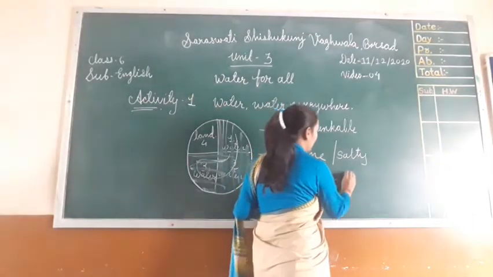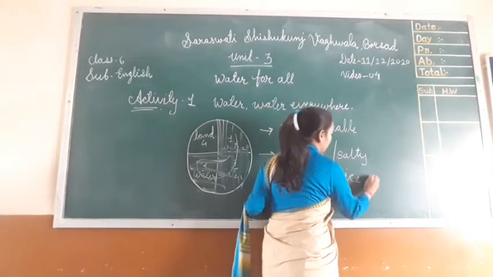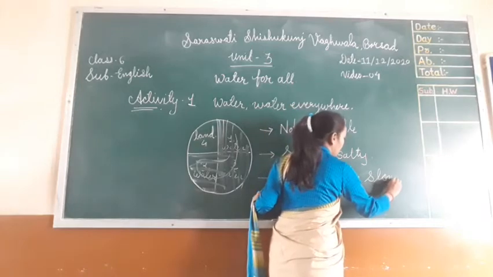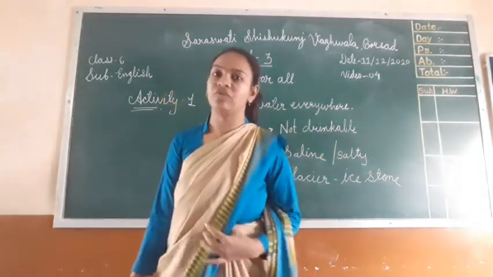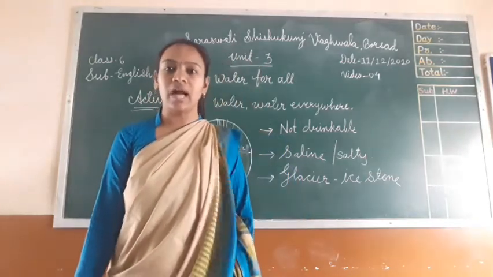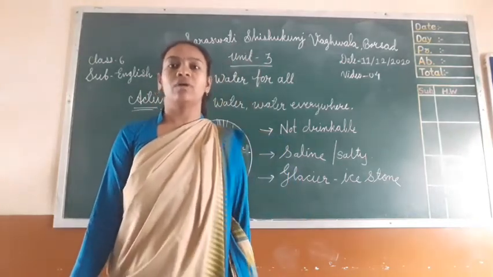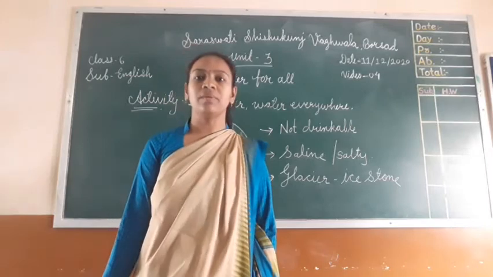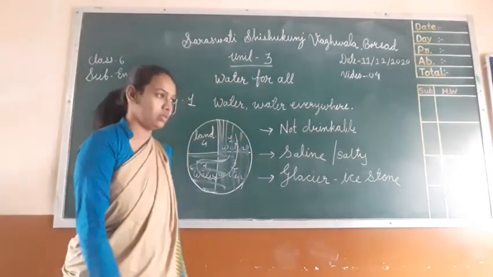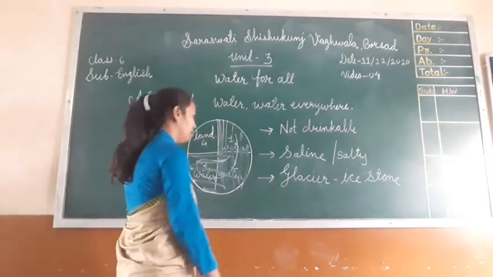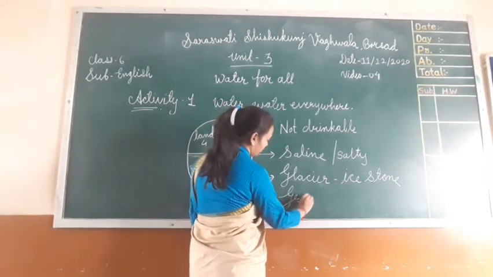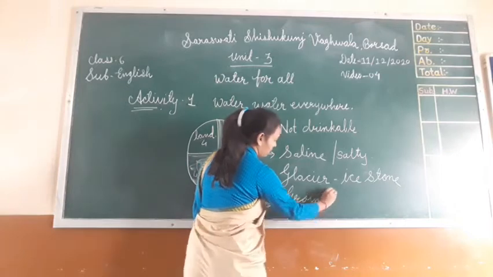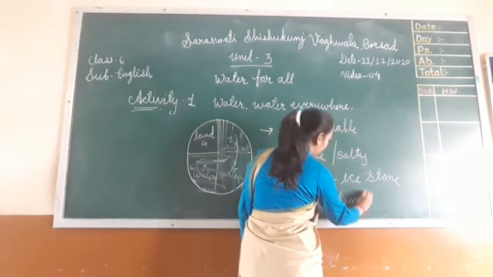Glaciers means water is in the form of ice, which we can't use as drinking water in our daily use. So another water is at ground level. Ground level water is there.